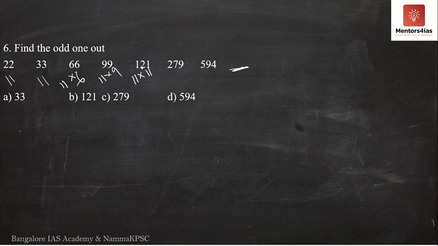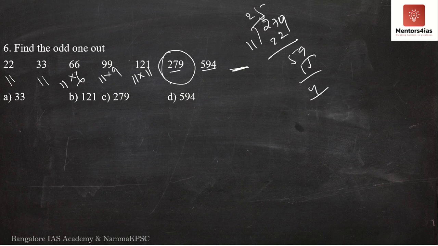11 11s are 121. So let me check for 279 and 594. Is 279 divisible by 11? 11 2s are 22, 11 5s are 55. No, 279 is not divisible, therefore it has to be the odd one out. But let me still check 594 to see if 279 is the only odd one out. If not, then maybe there is some other pattern to it.